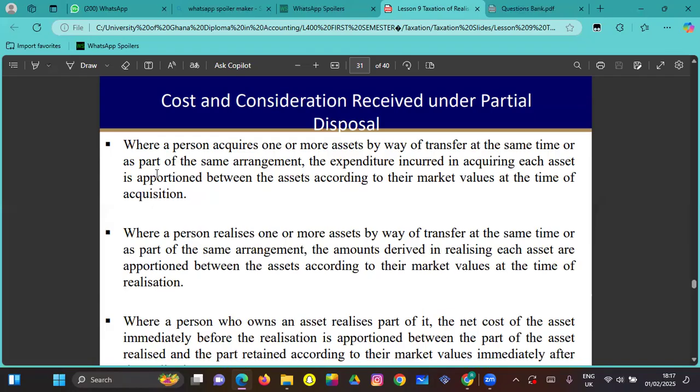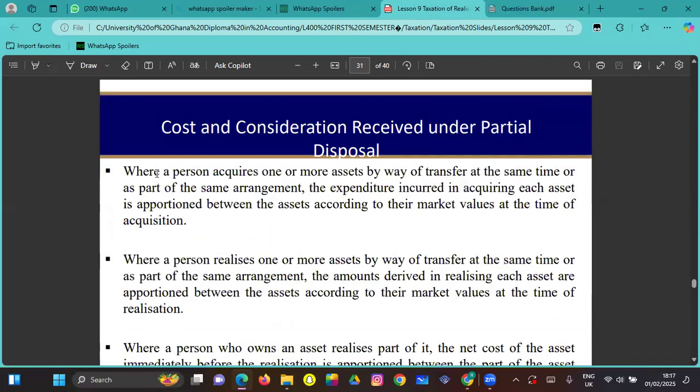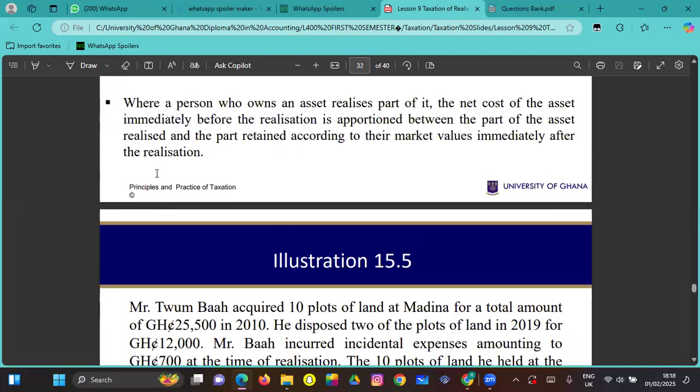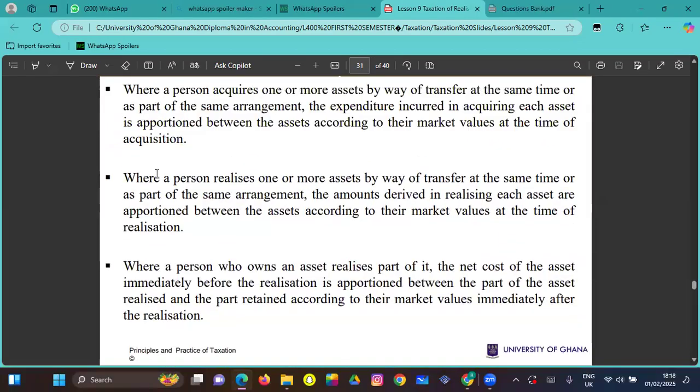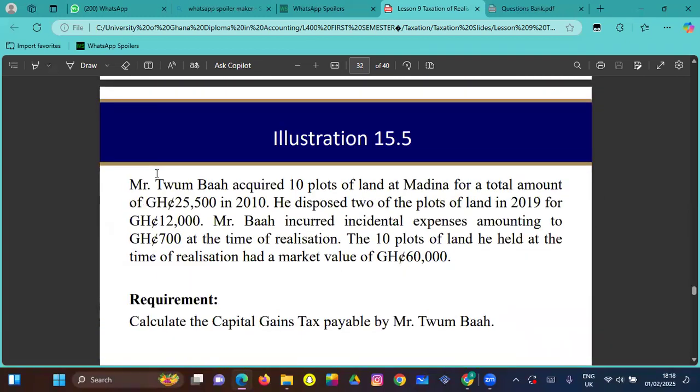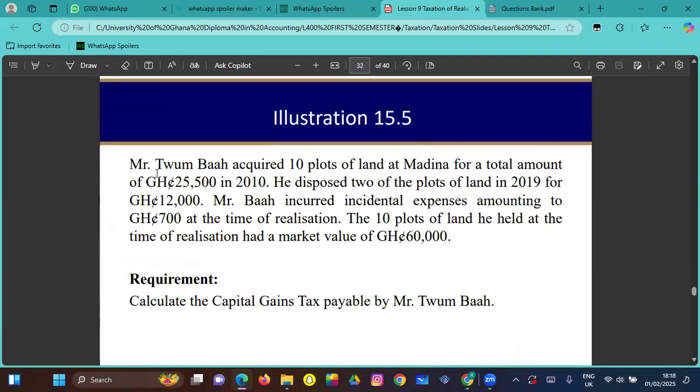Where a person who owns an asset realizes part of it, the net cost of the asset immediately before the realization is apportioned between the part of the asset realized and the parts retained according to their market values immediately after the realization. Right. So this is an illustration of what I just read.